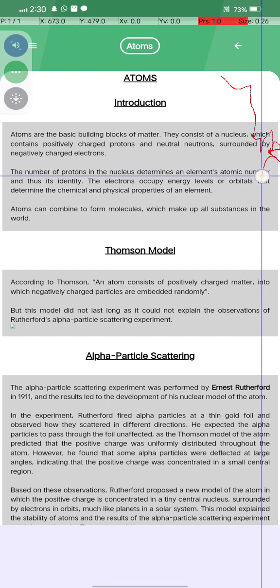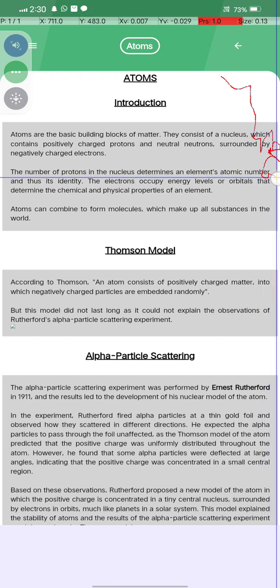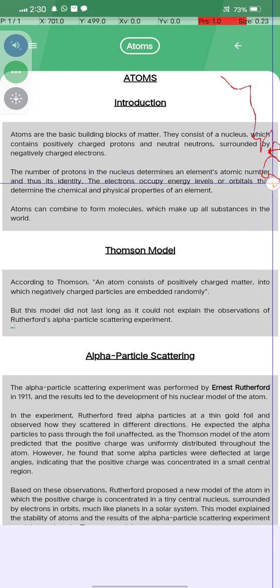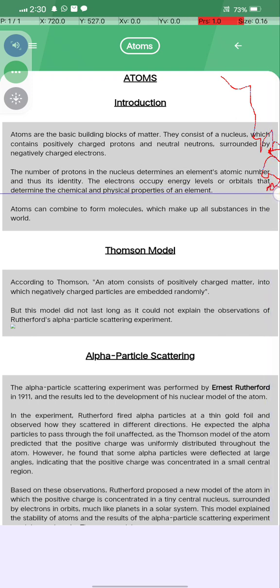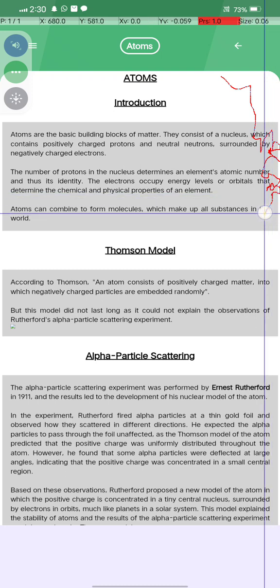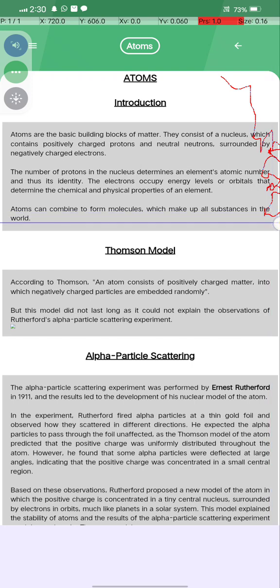The number of protons in the nucleus determines the element and thus is its identity, and the electrons occupy the energy levels or orbitals, which determine the chemical and physical properties of the element. Atoms can combine to form substances, which make up everything in the world.